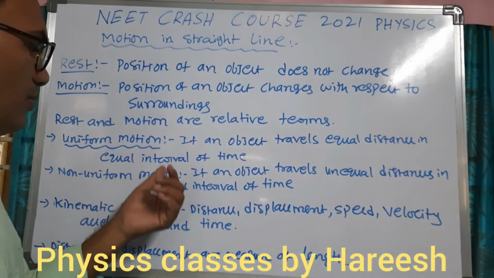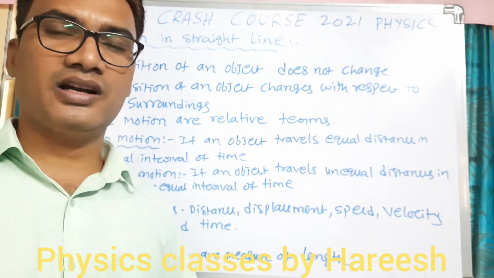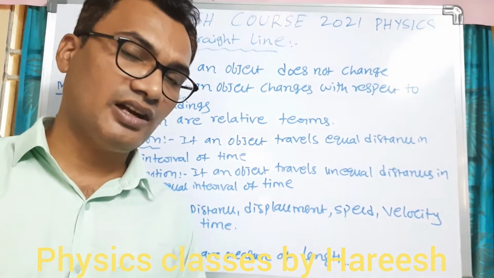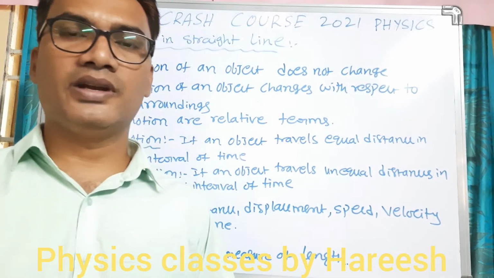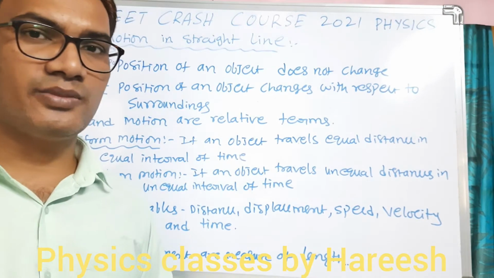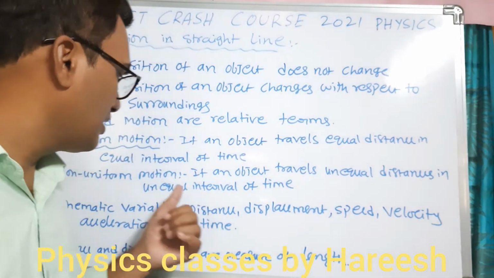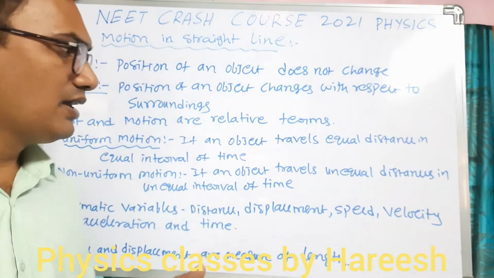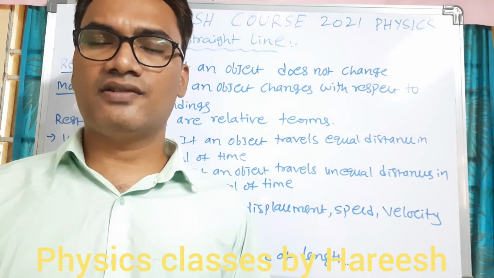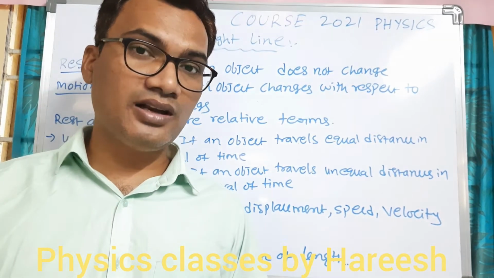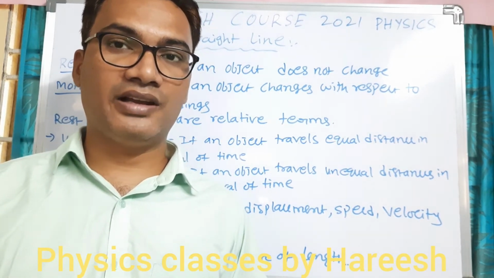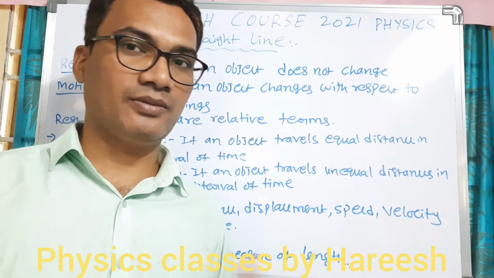Next, uniform motion and non-uniform motion. Uniform motion is when an object travels equal distances in equal intervals of time. Suppose 10 kilometers in 30 minutes, and the next 10 kilometers also in 30 minutes. That type of motion is uniform motion. Non-uniform motion is when an object travels unequal distances in unequal intervals of time. Either the distances are equal but the time is not, or the distances are unequal but the time is equal. Any one may not be equal. That type of motion is non-uniform motion.